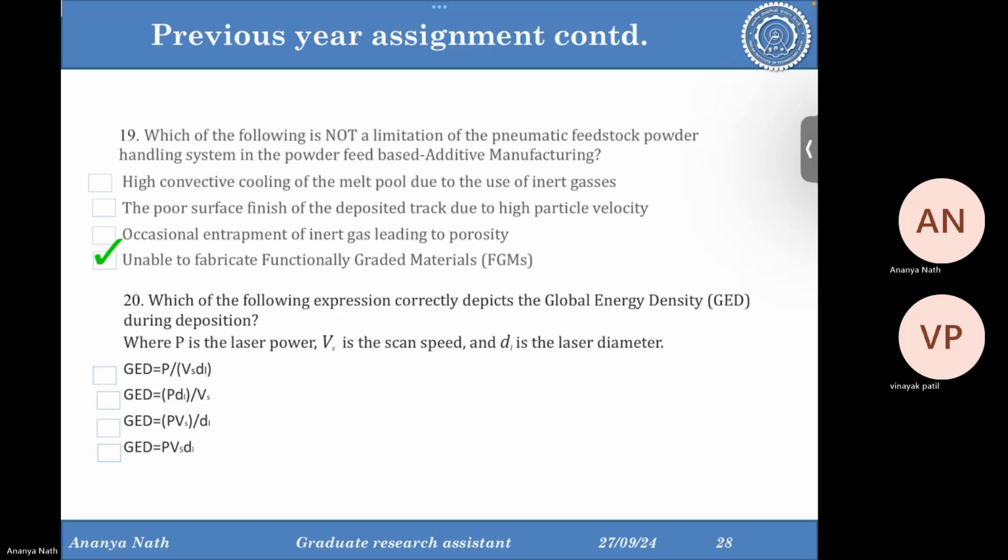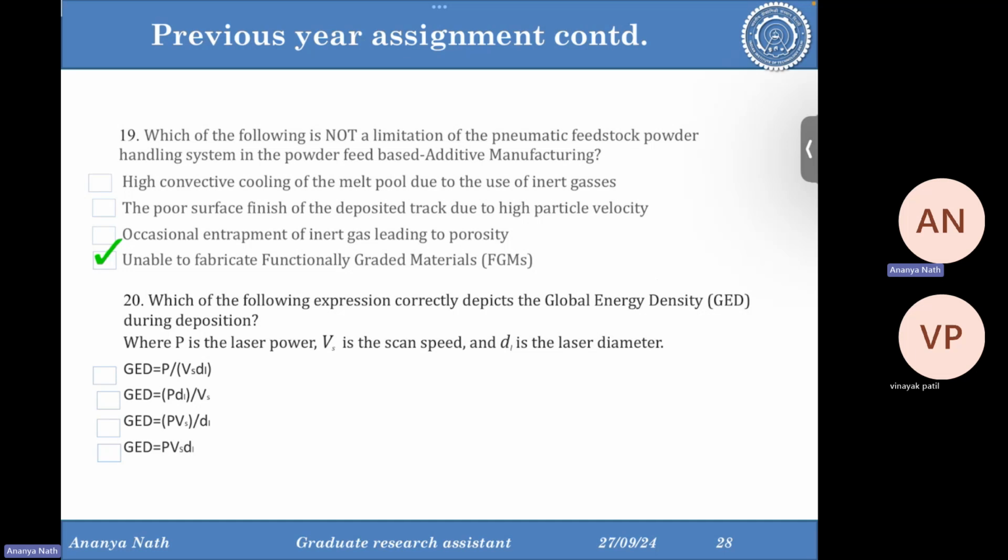Which of the following is not a limitation of the pneumatic feedstock powder handling system? Unable to fabricate functionally graded materials? No, it is not. It doesn't have any effect on the powder hopper, like whether it can deliver two powders, three powders or not. It only has the effect that it will not use the carrier gas, so it results in better accuracy from the point of view of porosity, and better density you can achieve. So otherwise you can do anything and everything that you can do with the pneumatic one.